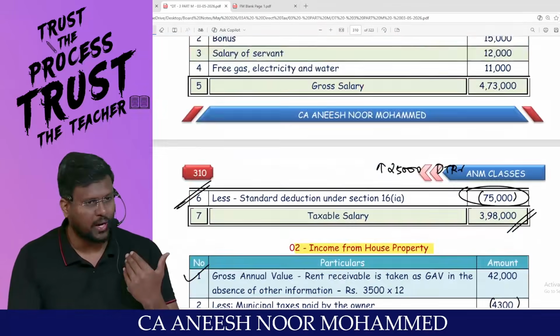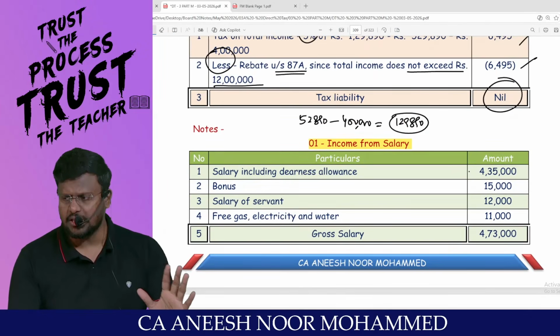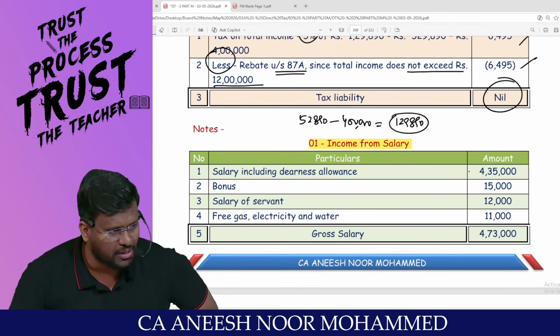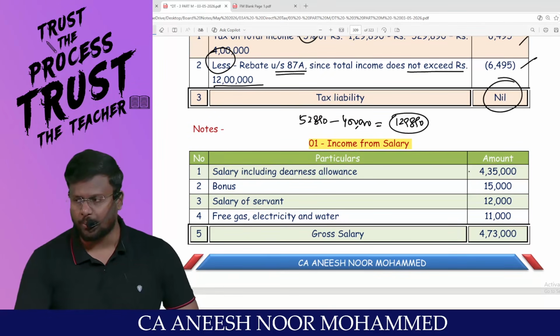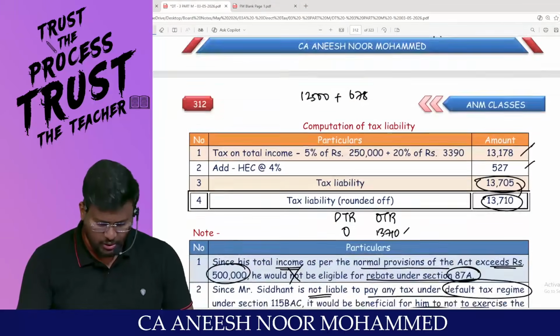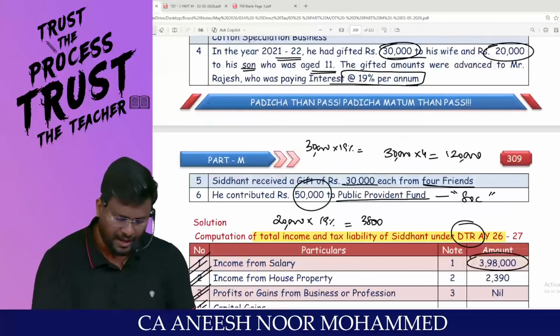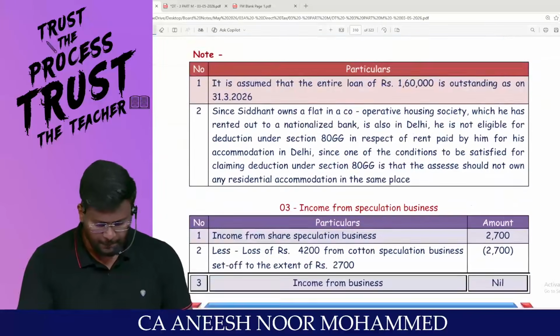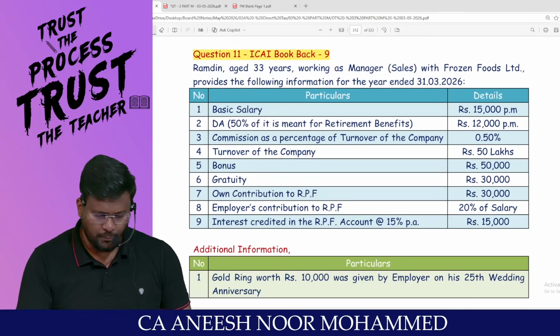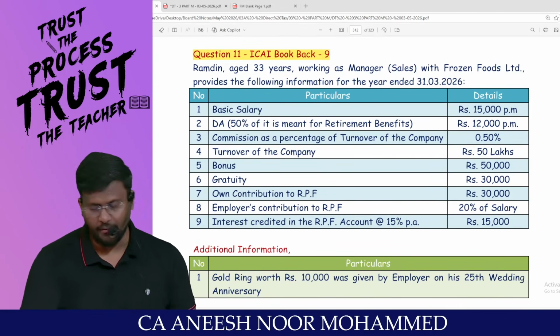A very much handleable question for you at this point of time. Every adjustment in DT, you are able to appreciate what is allowed under the default tax regime and what is not allowed under the default tax regime. Able to appreciate, my dear lovable students? That's it with regard to question number 10. Can we move into question number 11? Yes, sir. Are you feeling that happiness and comfort between these two? I'm moving into question number 11.